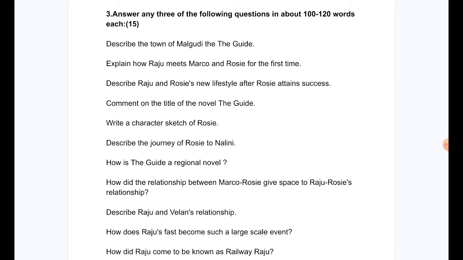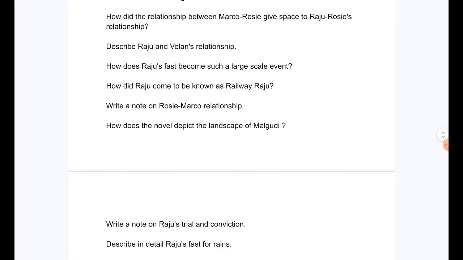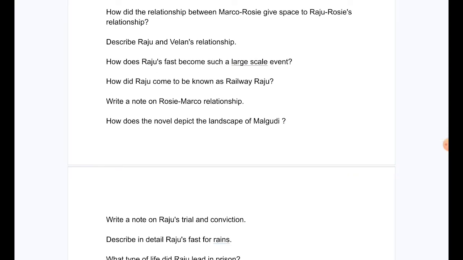How is The Guide a regional novel? How did the relationship between Marco Rosie give space to Raju Rosie's relationship? Describe Raju and Velin's relationship. How does Raju's fast become such a large-scale event? How did Raju come to be known as Railway Raju?